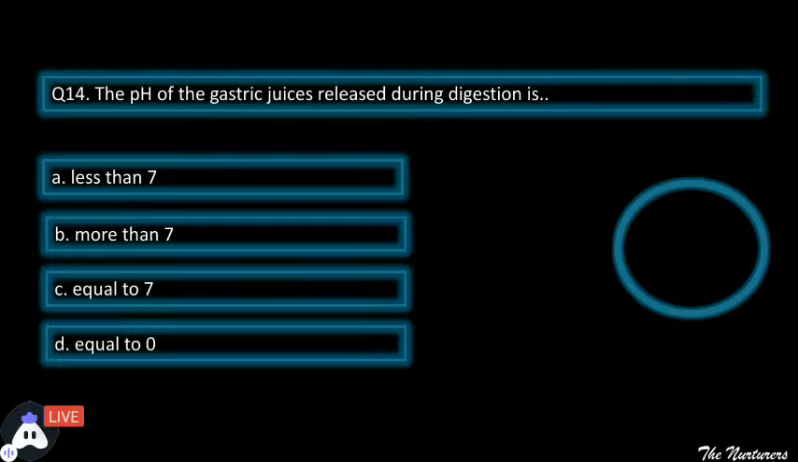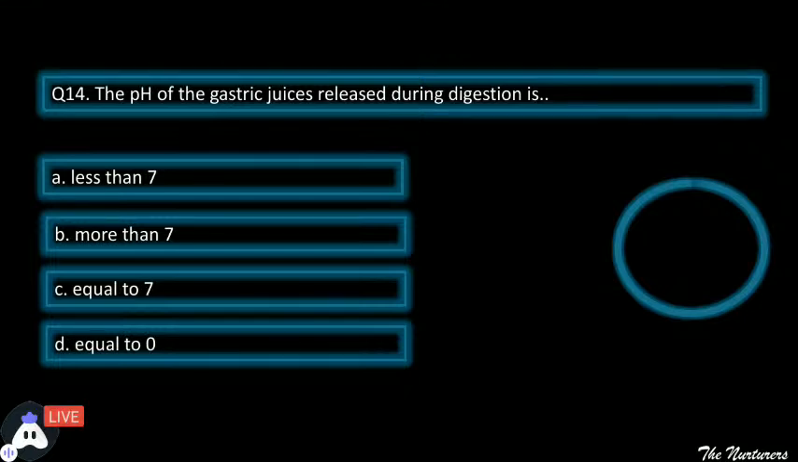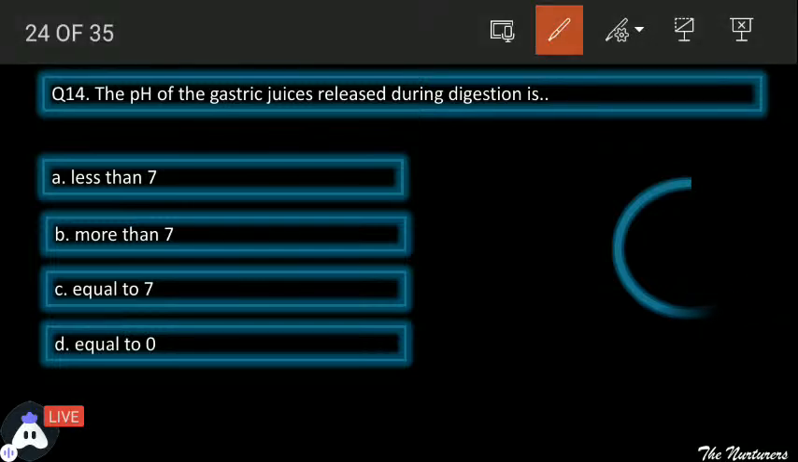And which gastric juices are we talking about? Yes, it is HCl, pepsin and mucus. Now you need to tell their pH range. What would be the pH range of them? Think about it and tell what would be the pH range. Whether it would be less than 7, more than 7, or equal to 0. Yes, it would be less than 7.